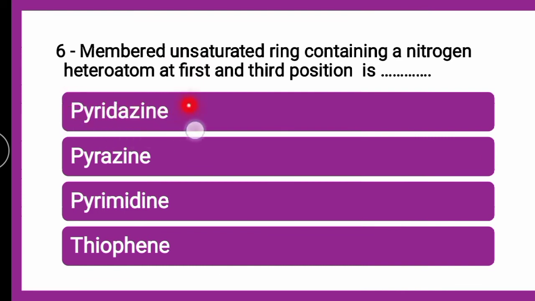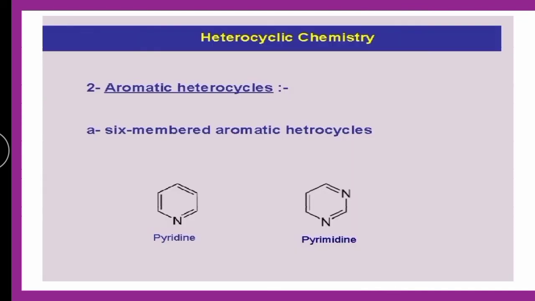Whether it is pyridazine, pyrazine, pyrimidine or thiophene, the correct answer is pyrimidine. First and third position nitrogen is pyrimidine.